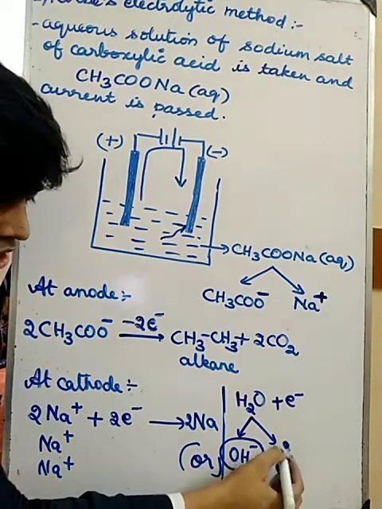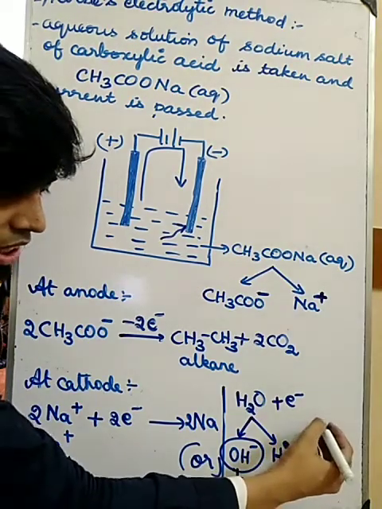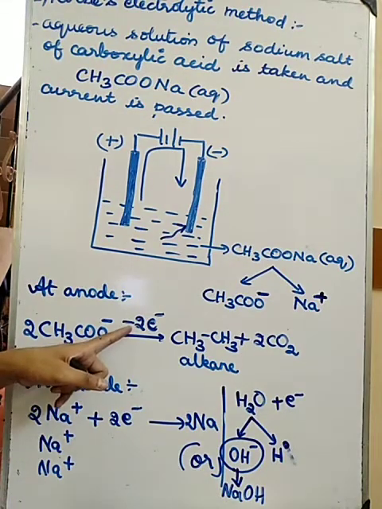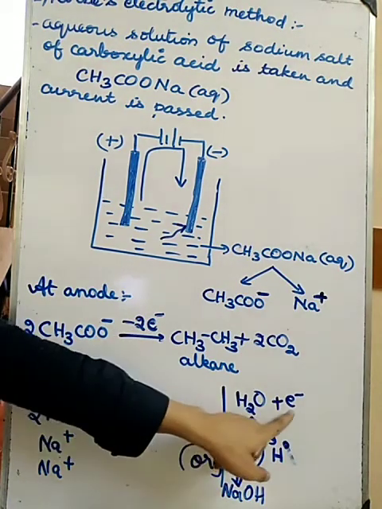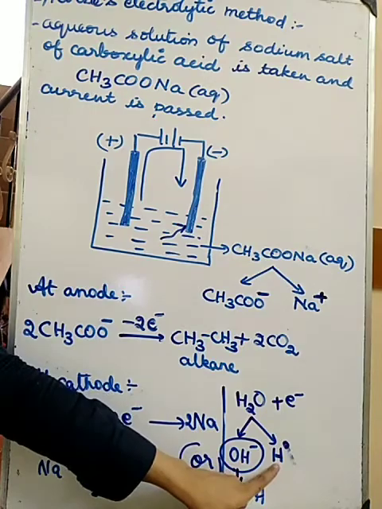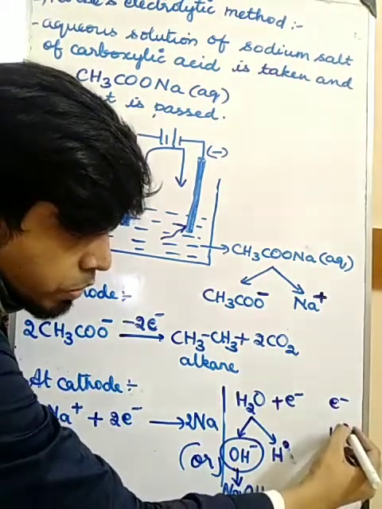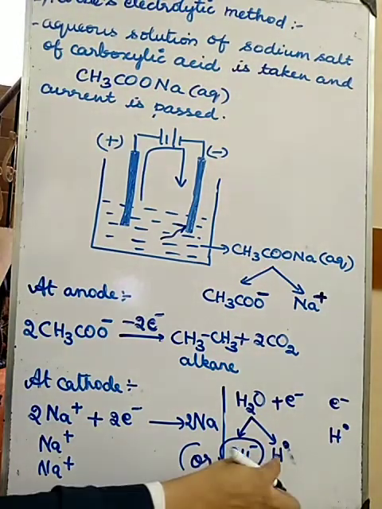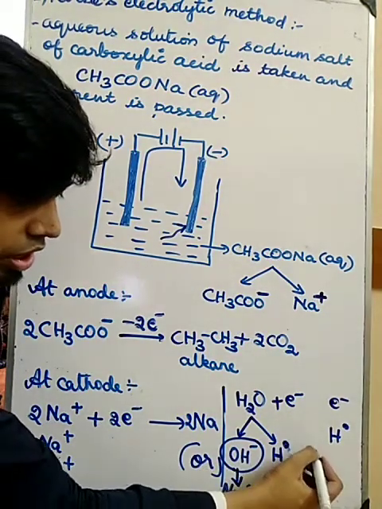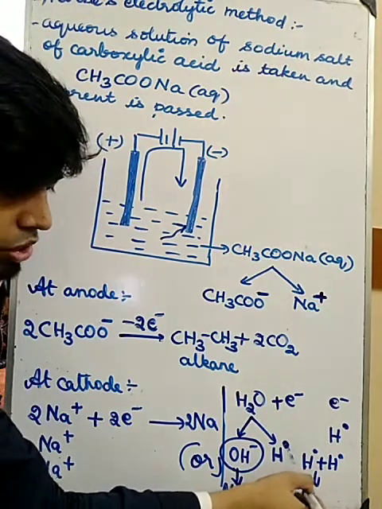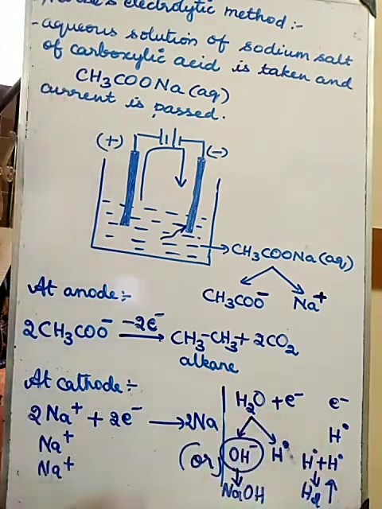Now this H dot will combine with another H dot. How many electrons are released here? 2 electrons. So 1 electron is producing 1 H dot. So 1 more electron will produce 1 more H dot. Yes or no? So this H dot and this H dot will combine and form H2 gas.